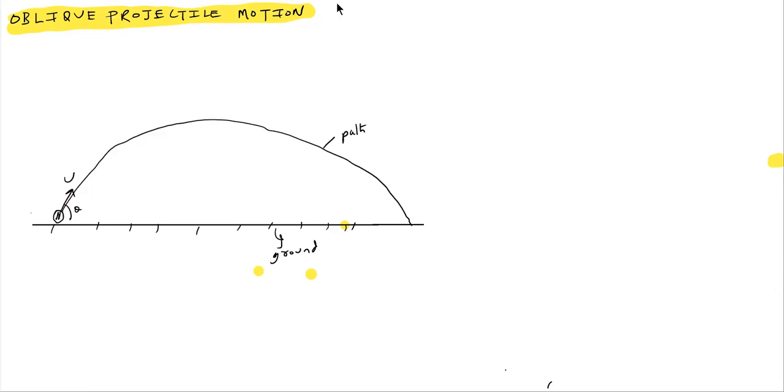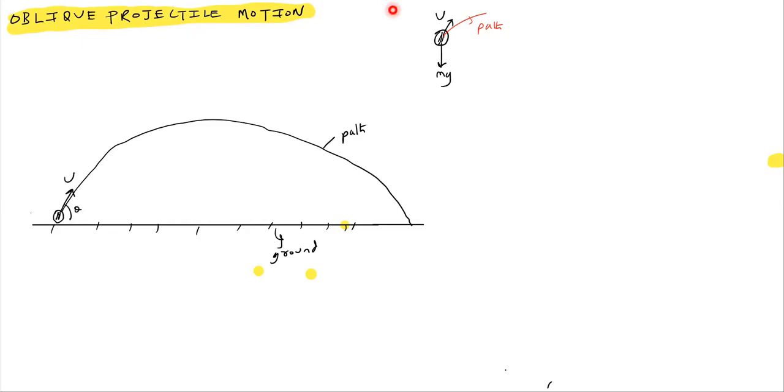When the ball is projected, what are the quantities that will be acting? When you project a ball with a speed u, the weight mg will act. So how do I expect it to move? It's going to move in a resultant path. This red color one is the path. The ball will be moving in this parabolic path. It will not move along the projected velocity.